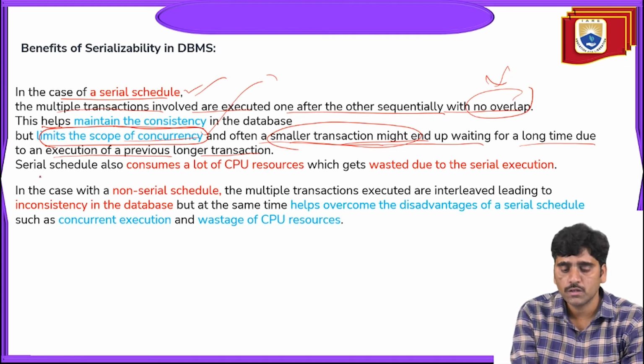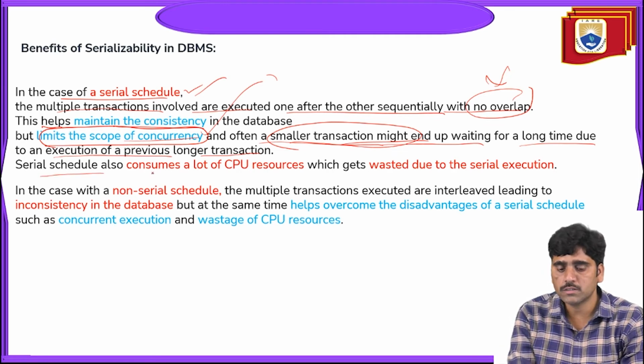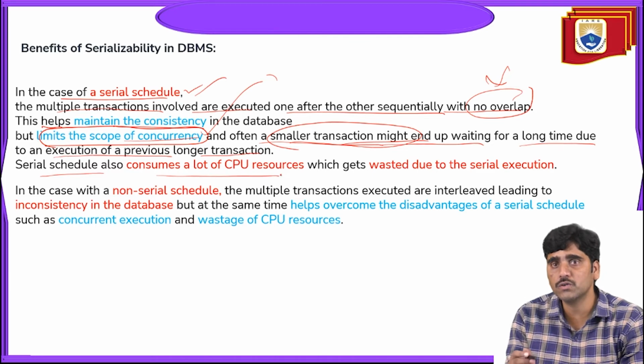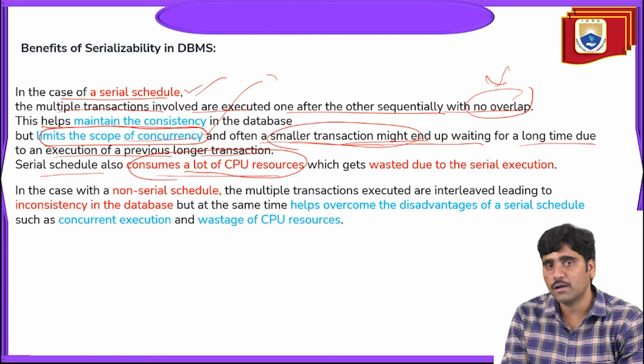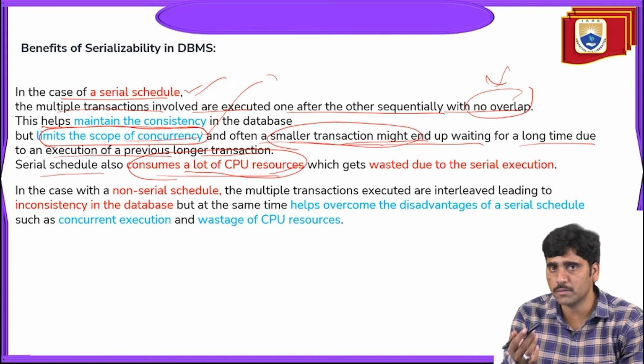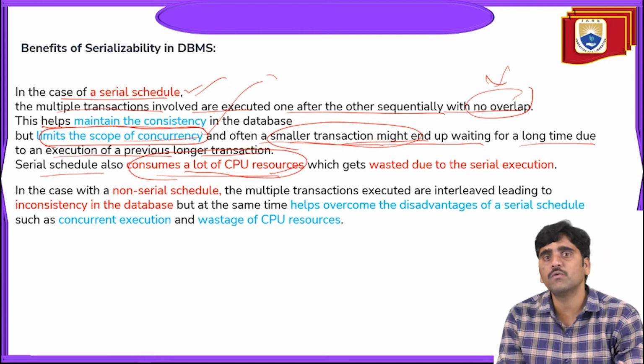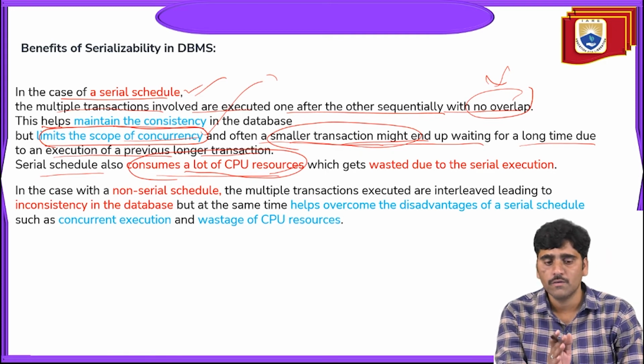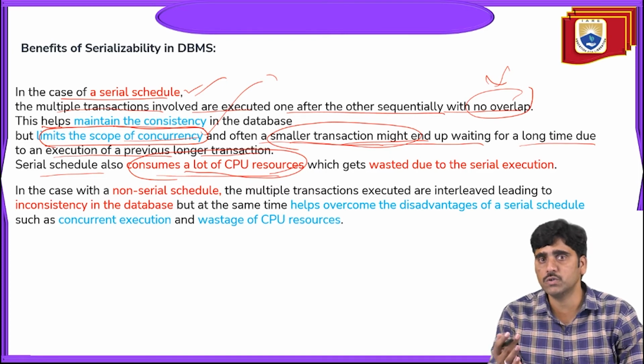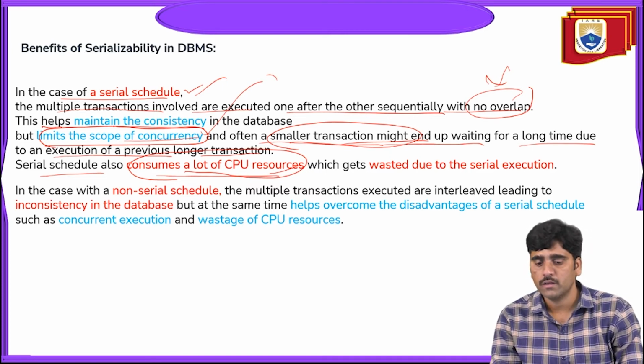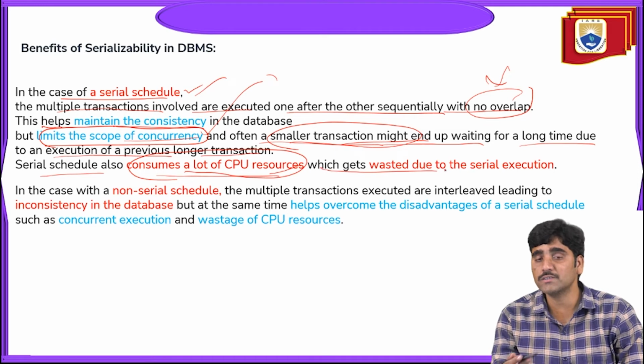And also a serial schedule consumes a lot of CPU resources. The resources are allocated by the memory manager. The memory manager allocates the memory for the particular transactions to be scheduled or executed, which gets wasted due to the serial execution.